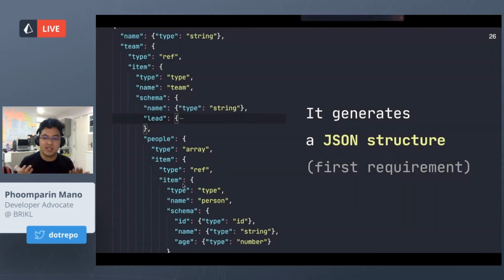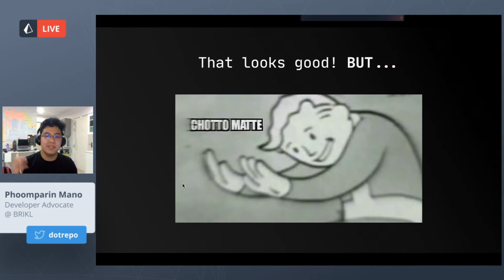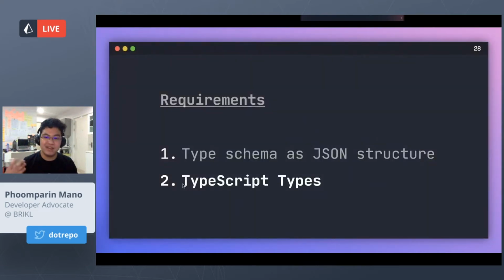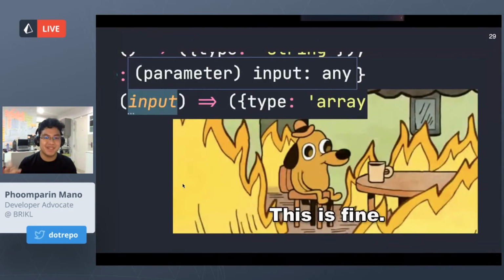So the schema here actually looks good. But the problem here is, then we are failing our second requirement. Because if you look at the types here, everything is now any, and this is certainly not fine. So even though our JSON structure is correct, our type is completely wrong.